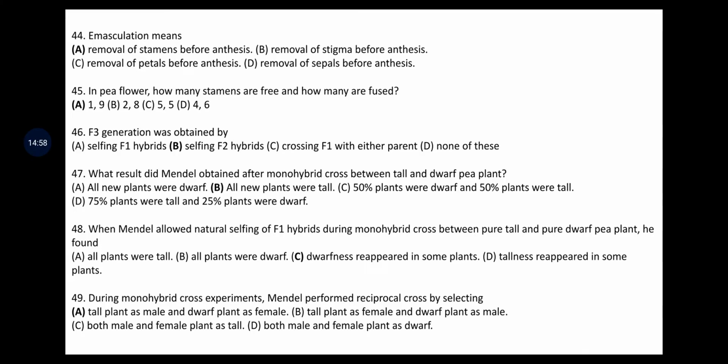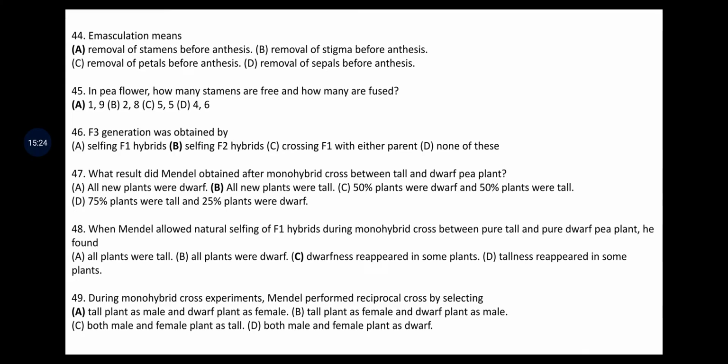In pea flower, how many stamens are free and how many are fused? In pea, as it is a dicot, just like your red gram or pigeon pea or chickpea, it has 1 plus 9, 9 fused and 1 free. That is A answer. F3 generation was obtained by selfing the F2 hybrids.